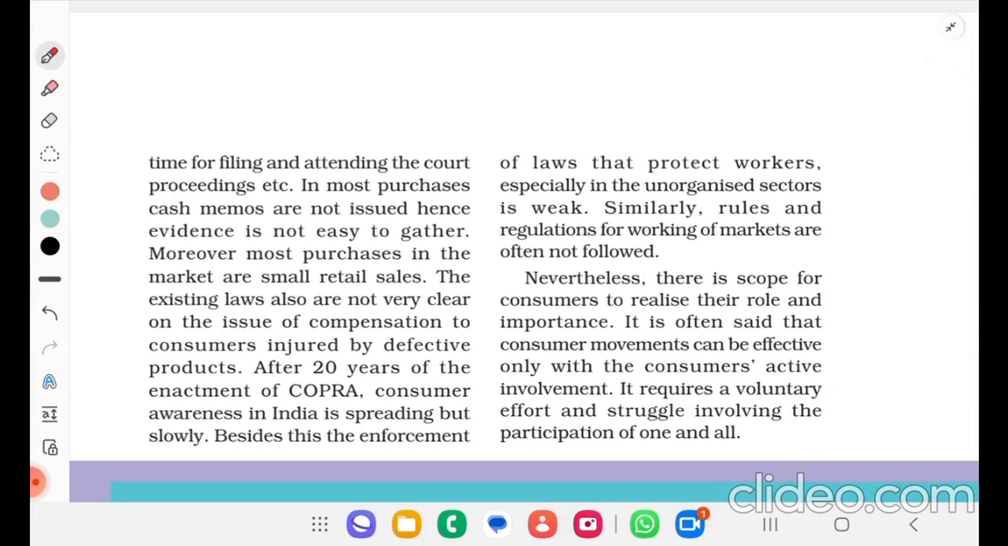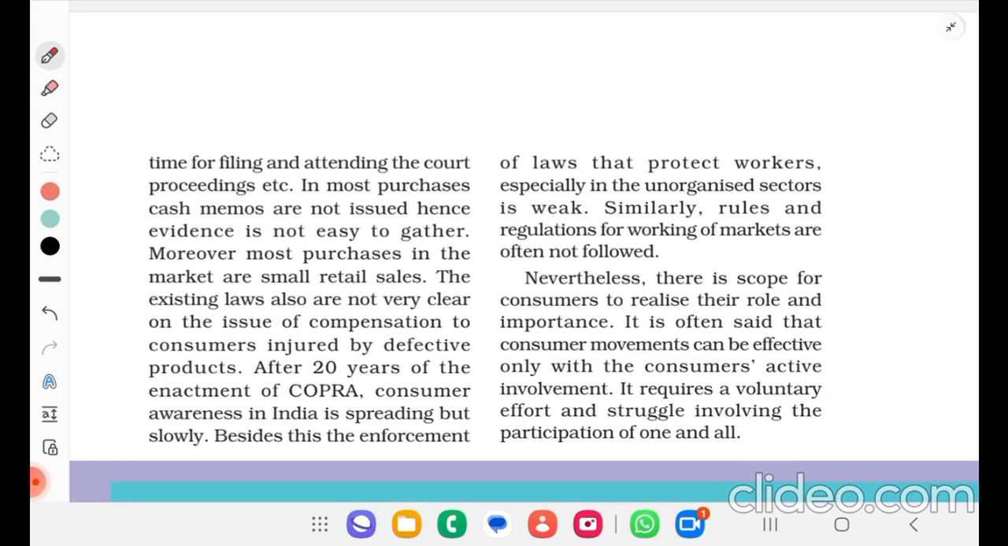In most purchases, cash memos are not issued, hence evidence is not easy to gather. Moreover, most purchases in the market are small retail sales. The existing laws also are not very clear on the issue of compensation to consumers injured by defective products. After 20 years of enactment of COPRA, consumer awareness in India is spreading but slowly. Besides this, the enforcement of laws that protect workers, especially in the unorganized sector, is weak. Similarly, rules and regulations for the working of markets are often not followed.